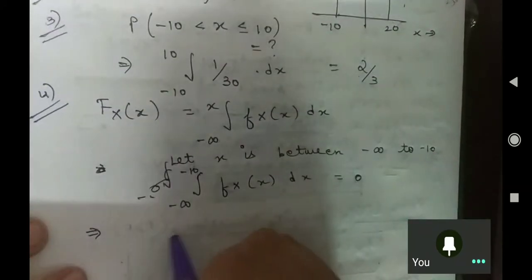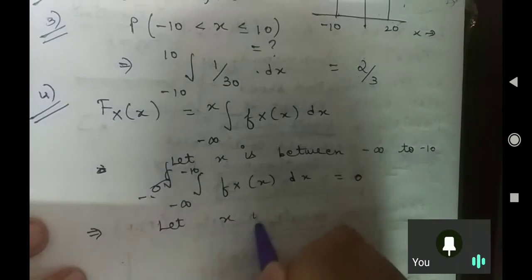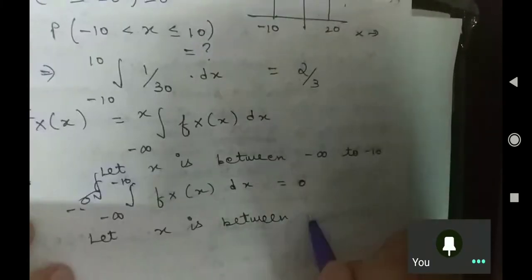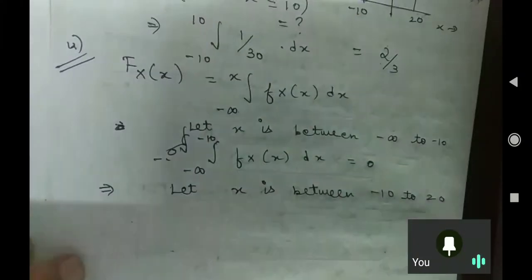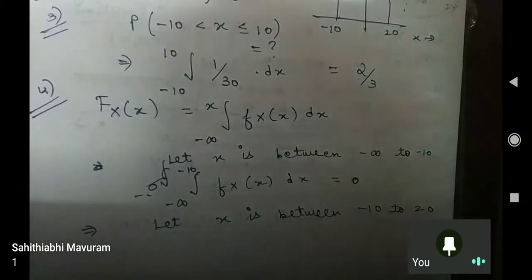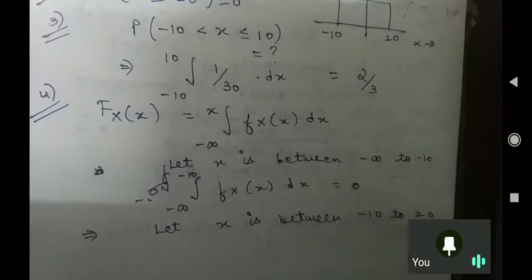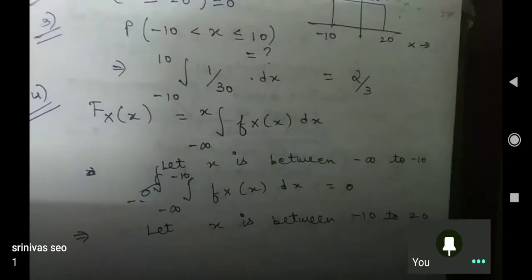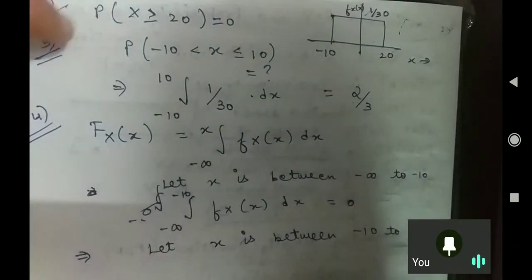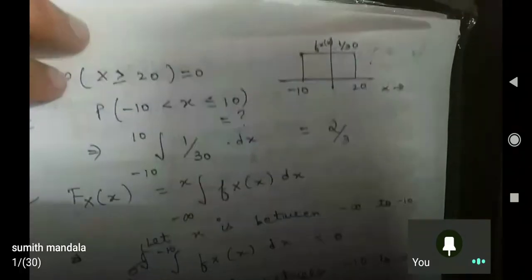Okay. Now let us understand more. Suppose now your x is between minus 10 and 20. What will I say? Yeah, here is your mistake. Now I got your point. This is the point where you are lacking. See, try to understand now.